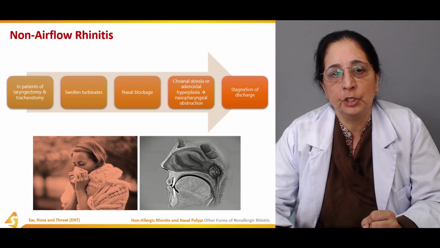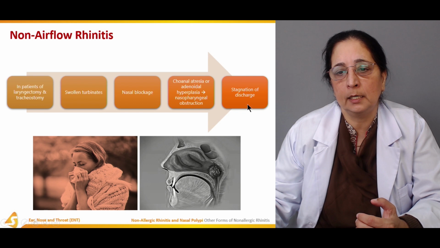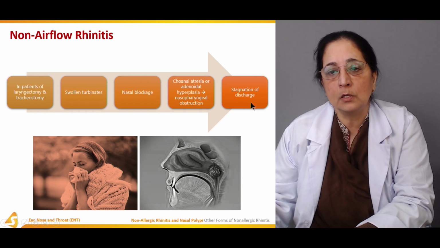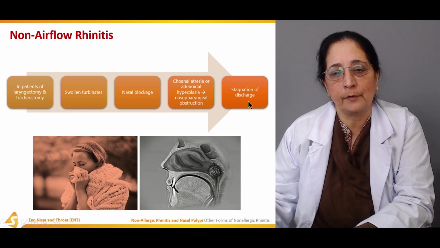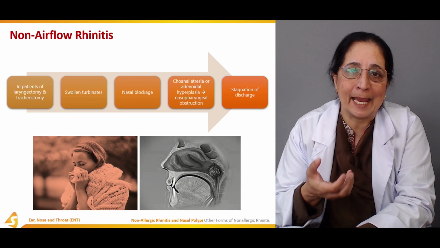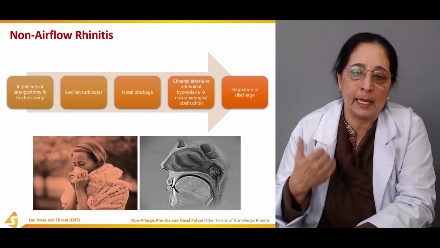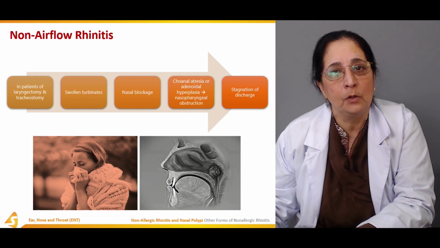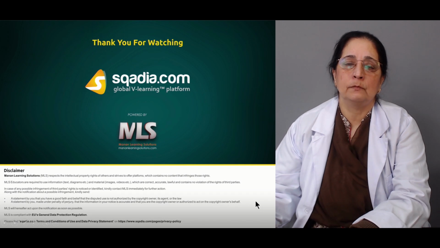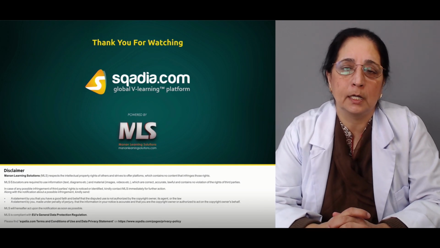Stagnation of discharge is also a cause of non-airflow rhinitis. If secretions become stagnant and cause airflow obstruction, it's an example of non-airflow type of rhinitis. So this was all about section 2. Thank you for watching sqadia.com.